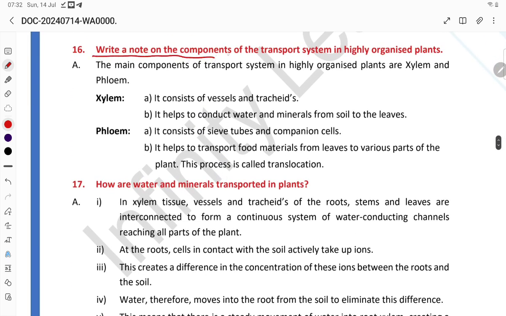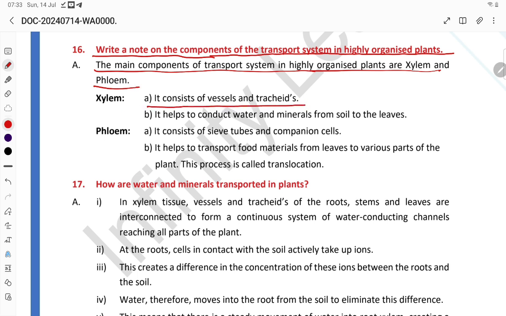Write notes on the components of the transport system in highly organized plants. The main components of the transport system in highly organized plants are xylem and phloem. Xylem. It consists of vessels and tracheids.